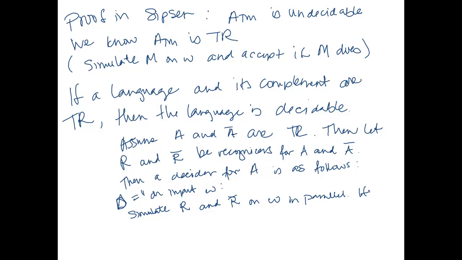If R accepts, accept. If R bar accepts, reject.